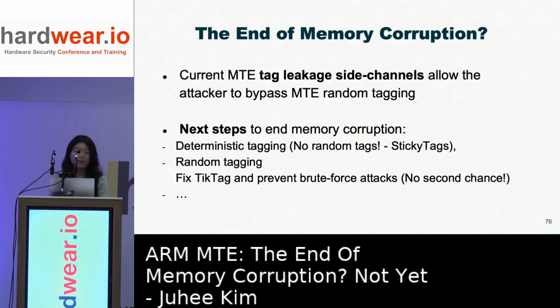So the answer is not yet, but I guess we're moving towards the end of memory corruption. There are next steps, like deterministic tagging that does not rely on random tags, such as sticky tags, which will be presented in the memory security section today. Or we can keep the random tagging scheme after we fix TikTag gadgets and prevent brute force attacks on random tags.